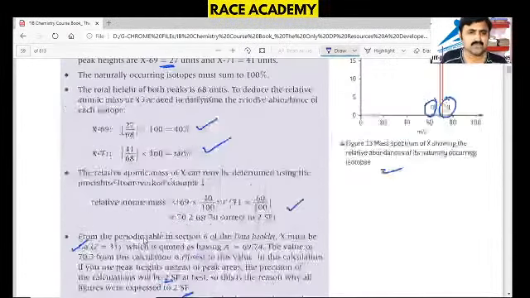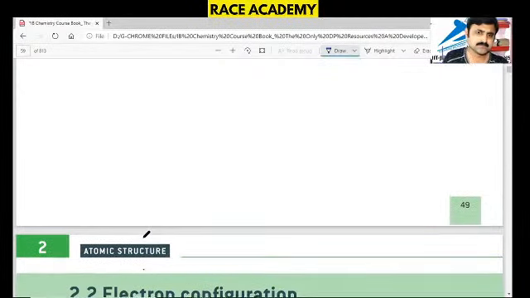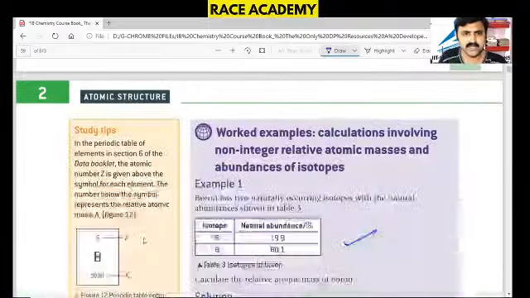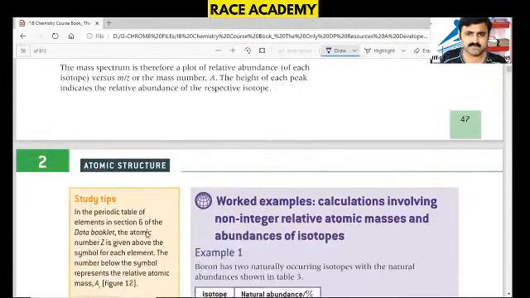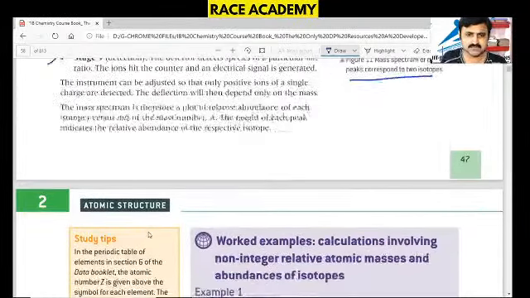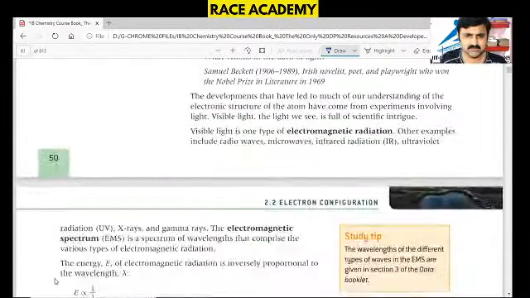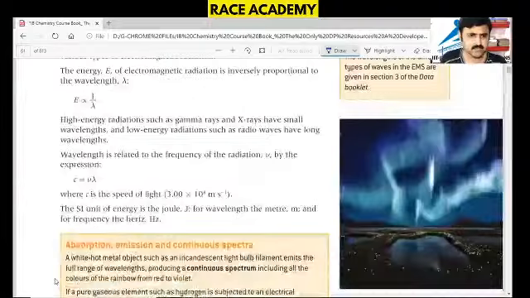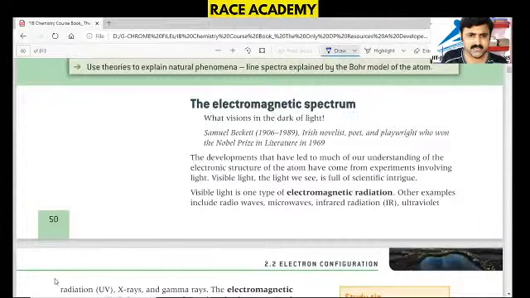This is another one. This is only a model example I have shown. Okay. So these are the problems we have discussed in this concept. Next, we have the concept of electromagnetic radiation. We'll see what electromagnetic radiation is.